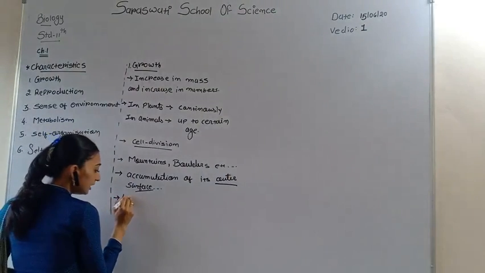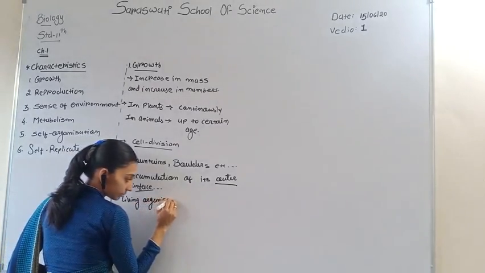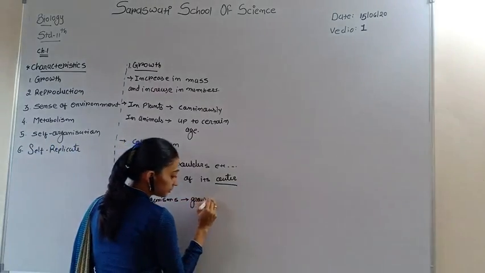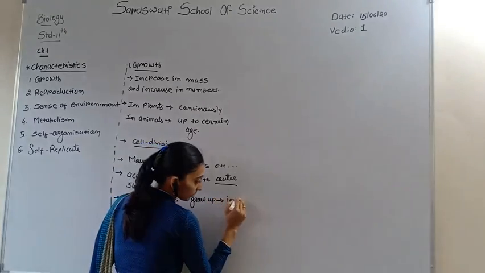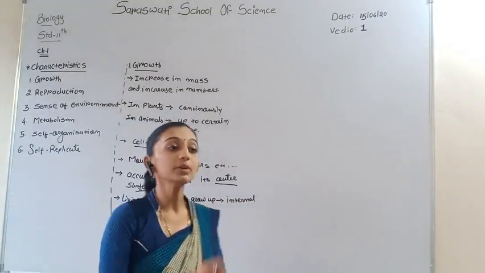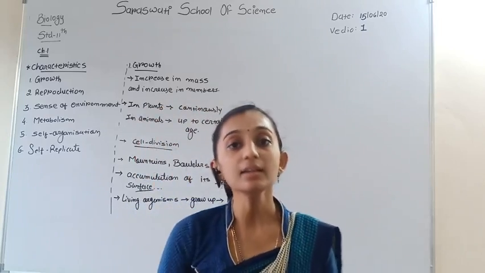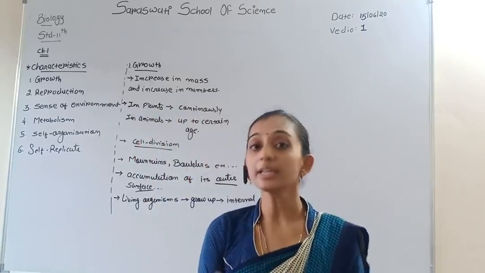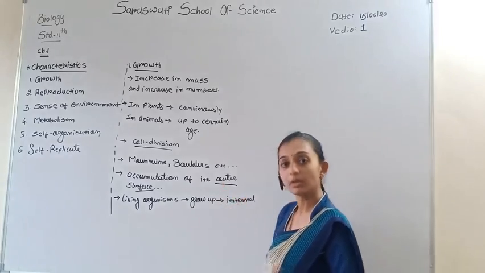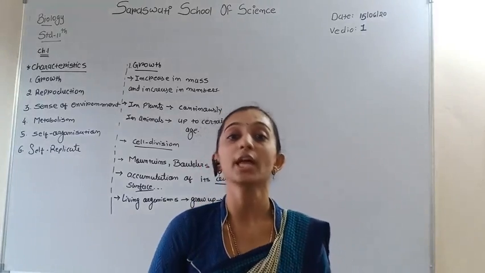And living organisms grow internally. We include only those organisms which show both internal and external increase in number and mass. But non-living things like mountains only accumulate on the outer surface and increase in mass.